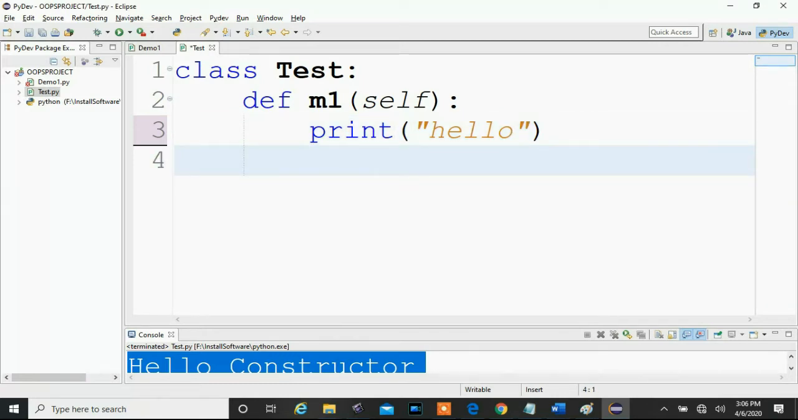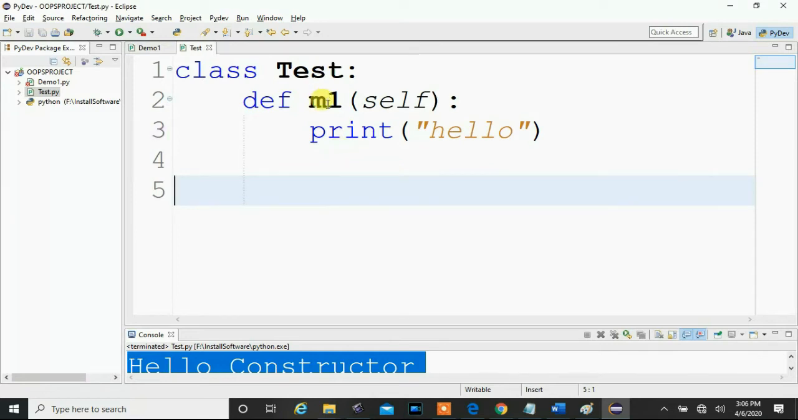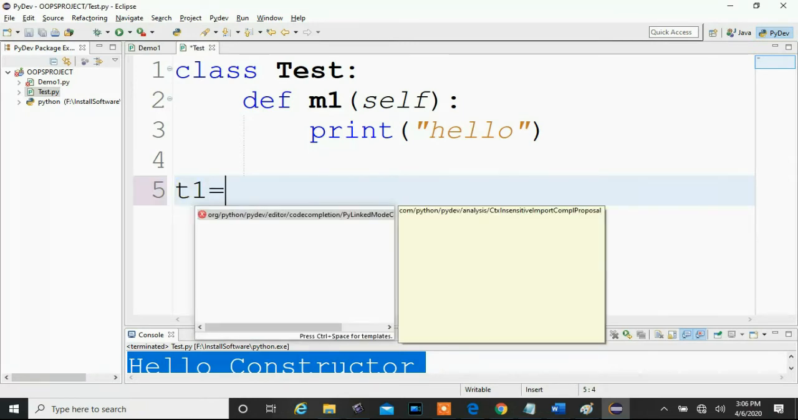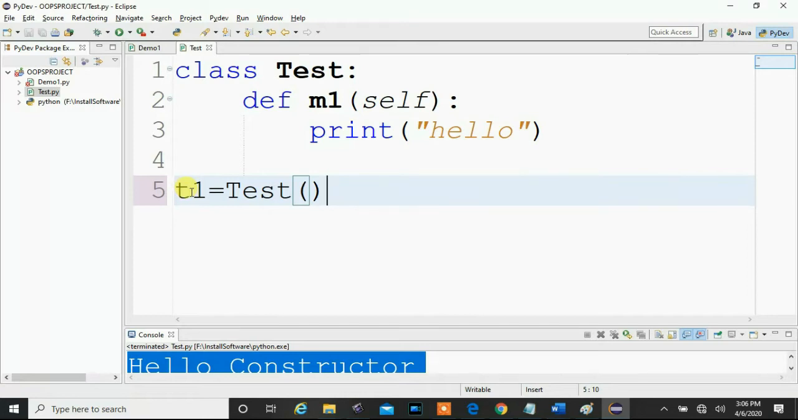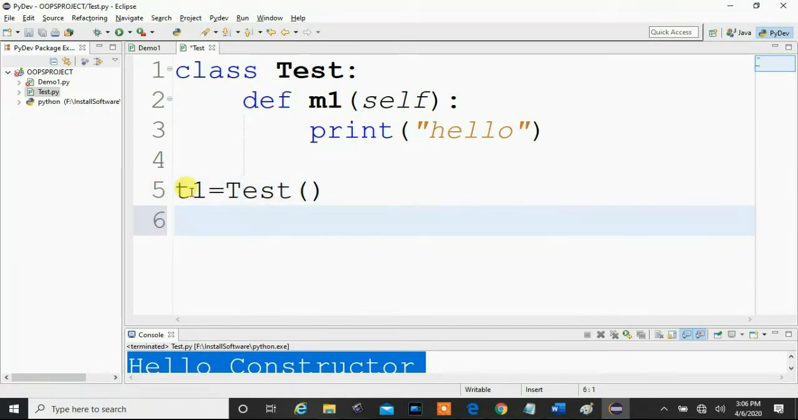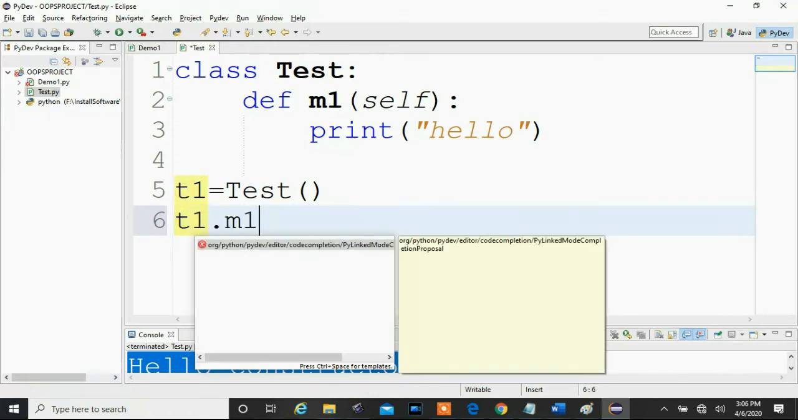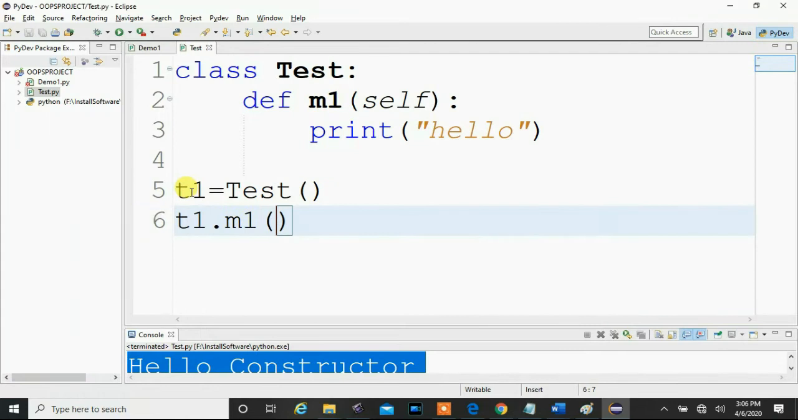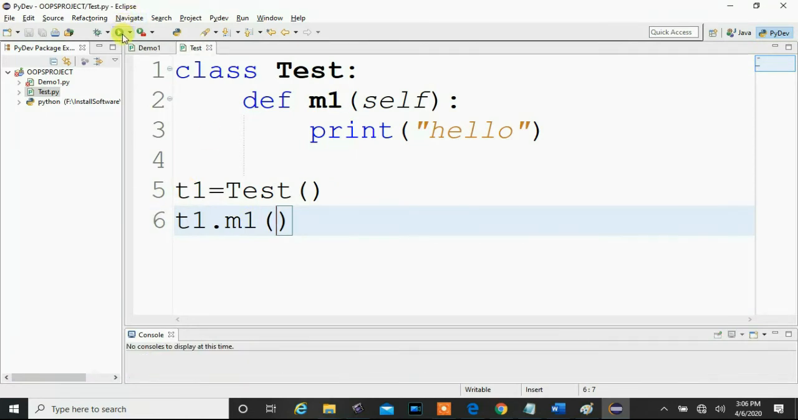Now once you define this class, we want to invoke this method, so we want to execute it. To execute this method, first of all you are required to create the object of the class. So here we create one object t1 which points to the Test class object. After creating the object, you are required to call the m1 method with the t1 object. So t1.m1, and now the m1 method is executed.